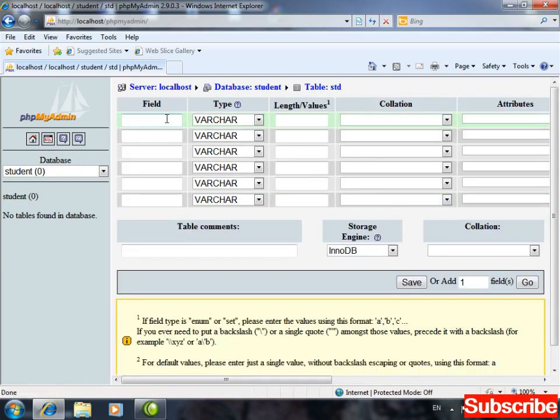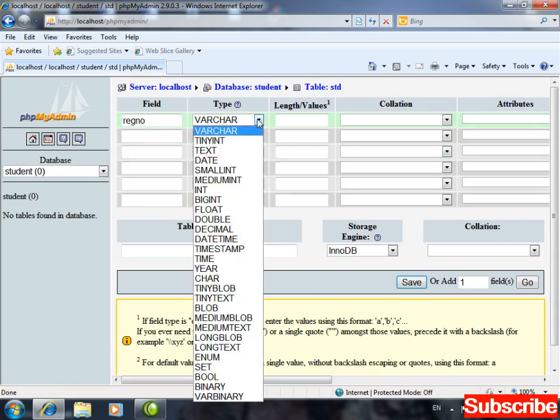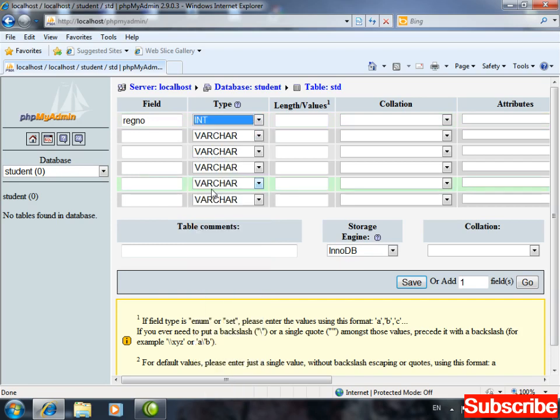Go. Now mention the first field here. I'm writing registration number, and take it as integer. For length or value, watch carefully, I'm writing 3. You know what's the meaning of 3? 3 means starting from 1 up to 3 digits, 999. You will make an entry of the 1st registration number, then the 2nd, 3rd, 4th, 5th, 6th, and so on, and the last record will be 999.